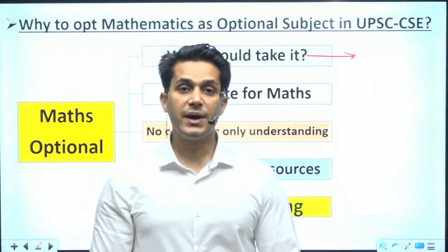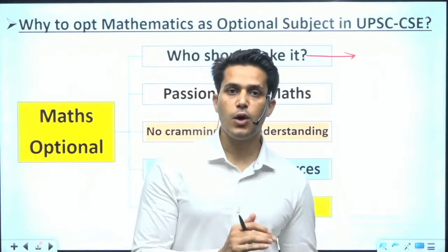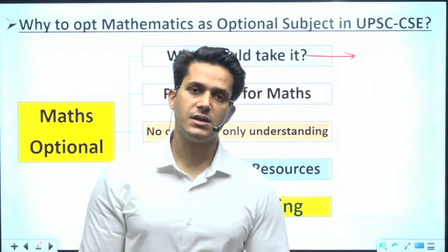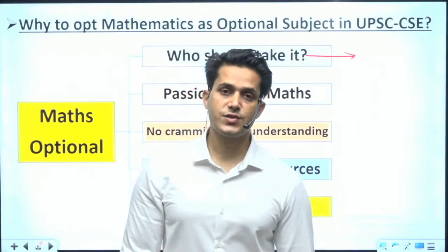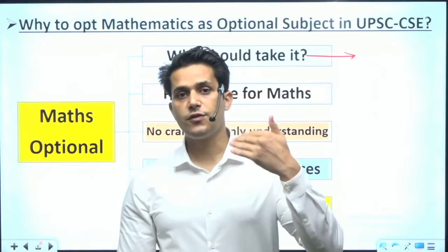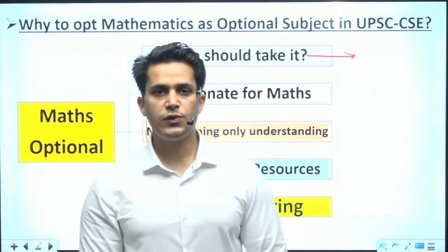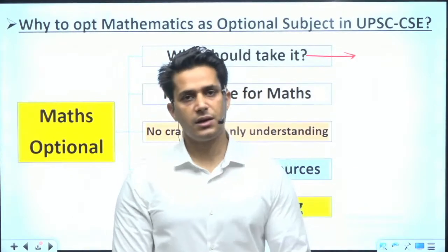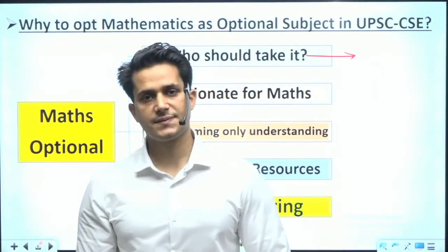Because the mathematics optional in the UPSC CSE syllabus is of undergraduate level and up to the level of master's marks. So if you are not from a mathematics background, please don't think of taking mathematics.